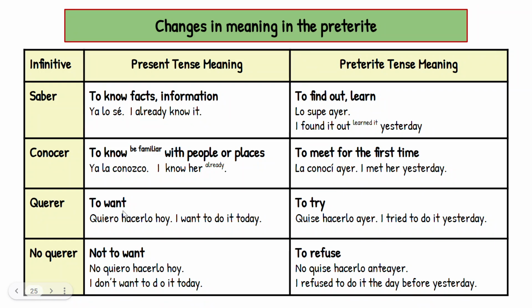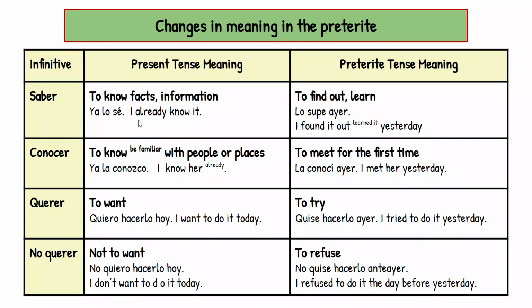Querer means to want in the present. When I use it in the preterite, it means to try. No querer means not to want, I don't want. When it's used in the preterite, it means to refuse. So just a handy little helper here: in the preterite, the meanings change a little bit, don't they? They're still kind of related to the first ones, but not exactly.